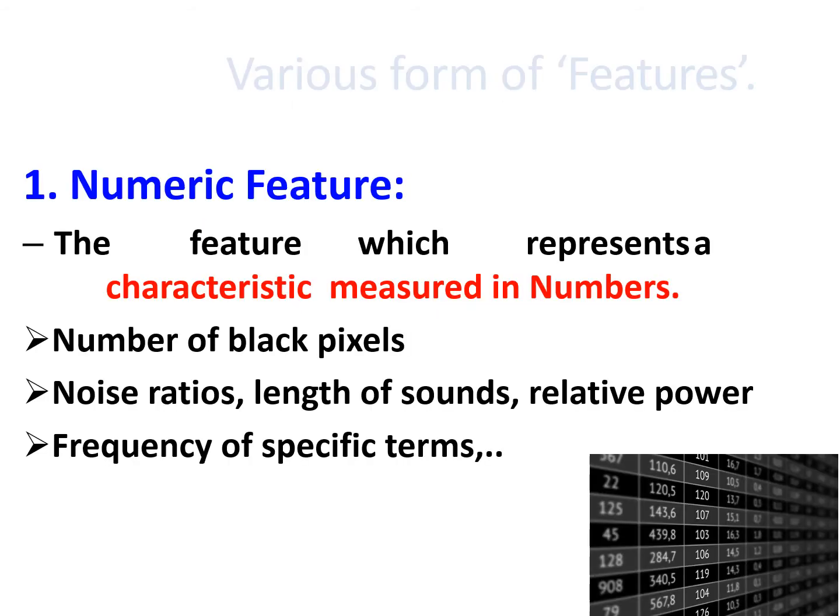The first form is numerical feature or numerical data. The major idea behind numerical feature is that the feature represents a characteristic which is measured in numbers. So for this particular attribute, the data is in the format of a number. Here in the bottom right hand corner, you can see a table with so many numerical values. This is an example for numerical feature. Examples are the number of black pixels, noise ratios, length of sounds, relative power, frequency of specific terms, likewise.